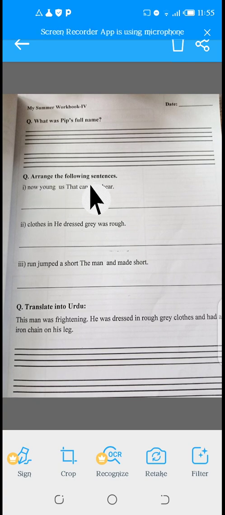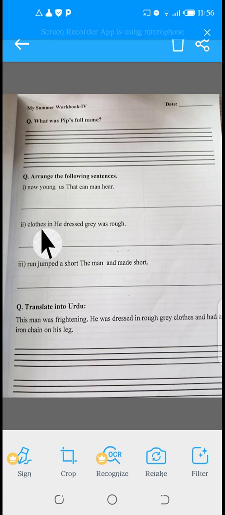Arrange the following sentences. The first jumbled words are: now, young, us, that, can, man, here. You can arrange this sentence in this way: That young man can hear us now. So in this way you arrange it.